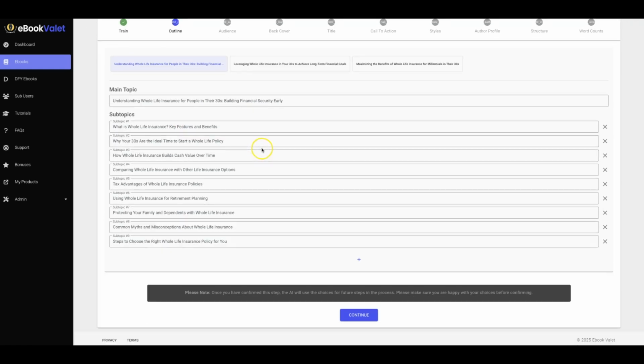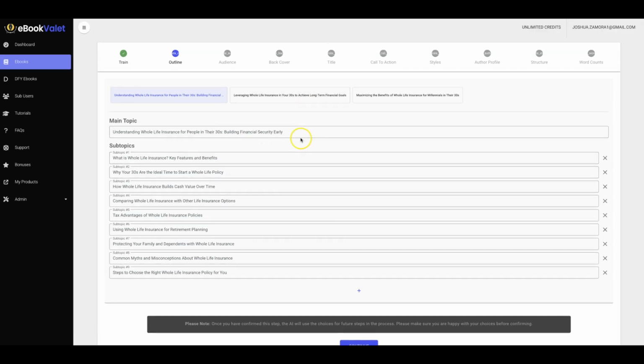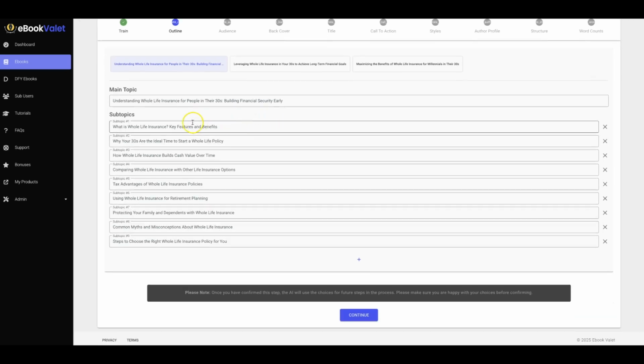It's going to build you high quality ebooks that truly provide value, because that is what we want to create. Okay, we don't want to just create long ebooks for the sake of creating long ebooks. We want to create ebooks in a way that truly provide value, that truly make people want to purchase, that truly make people want to pretty much take the next step, where you make a commission, where you make a sale, where you get a lead, all of that stuff, and all that comes back to ensuring that your ebook provides a lot of value.